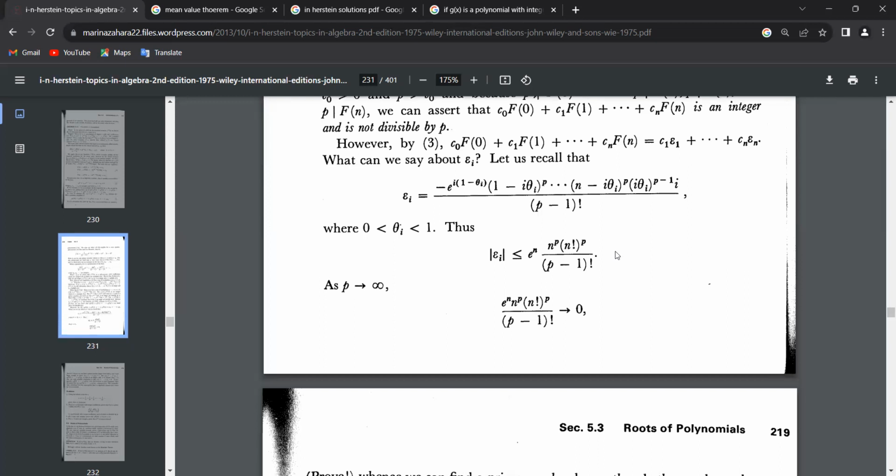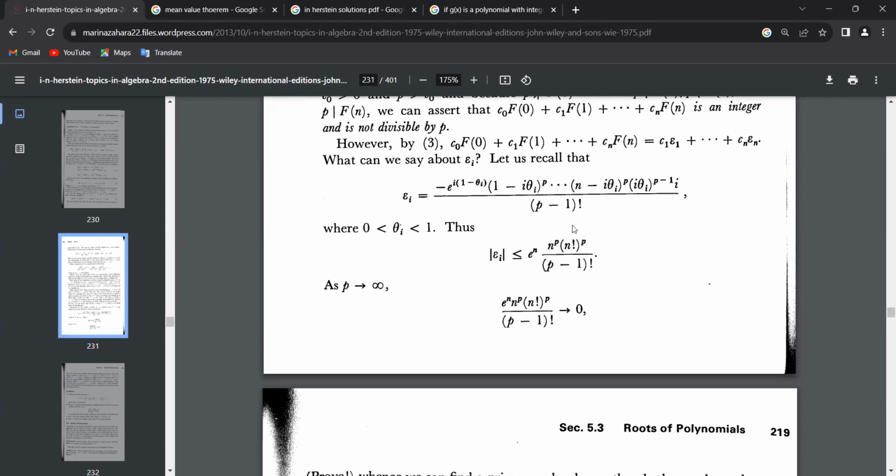If theta i is less than 1, then so is i theta i. Here i is the index, not a complex number. So i is less than n, and this i theta i will be less than n. So the e to the power n part is done, and similarly the other parts.